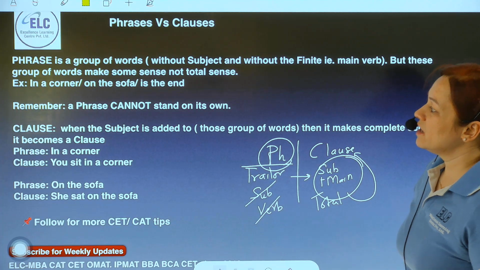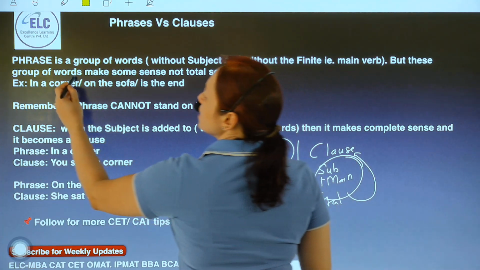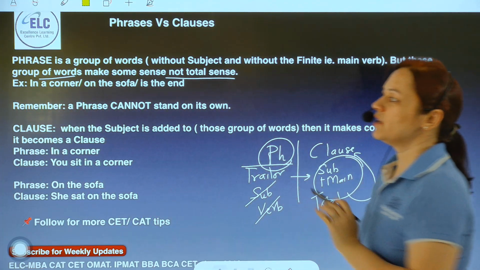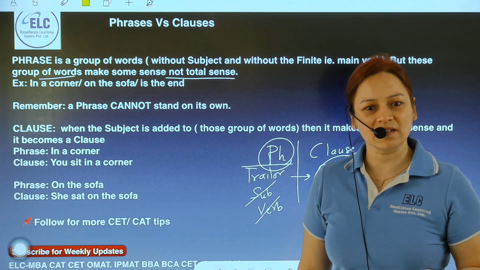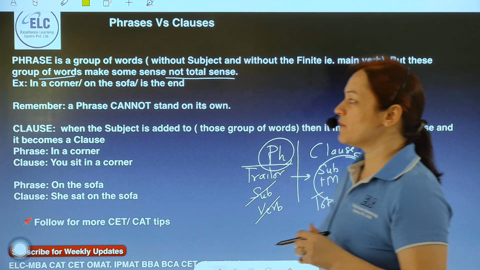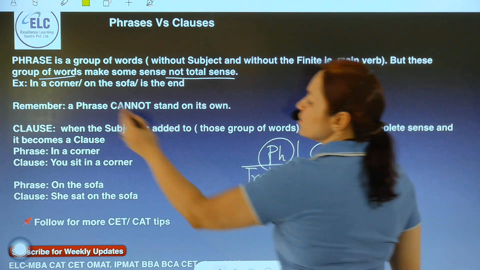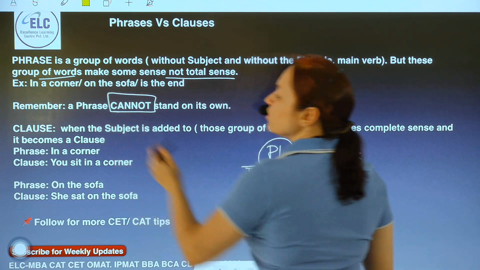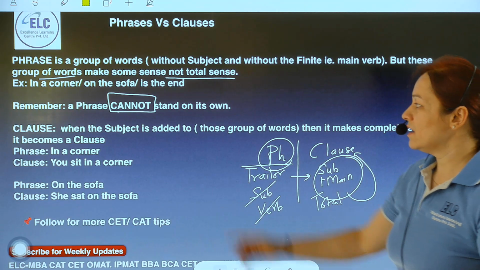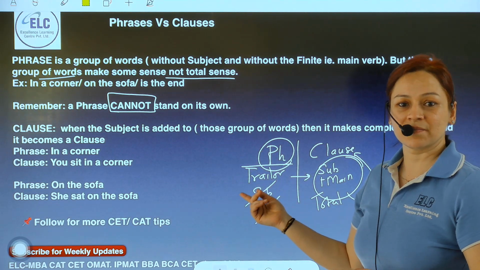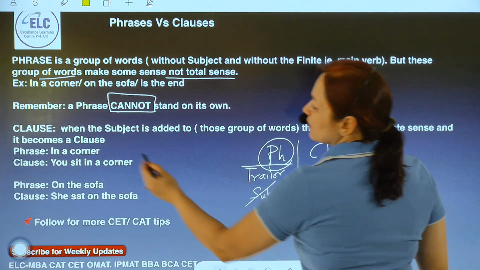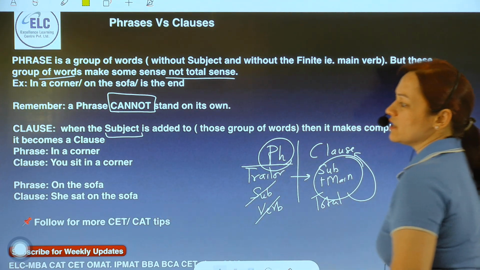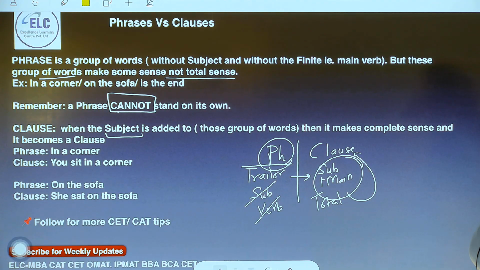A phrase is basically some group of words that make sense but not total sense. For example, in a corner, on the sofa, in the end. These groups of words make some sense, but can never stand on their own, and that is why they are said to be a phrase. But when the subject is added to those groups of words and it makes complete sense, then it becomes a clause.